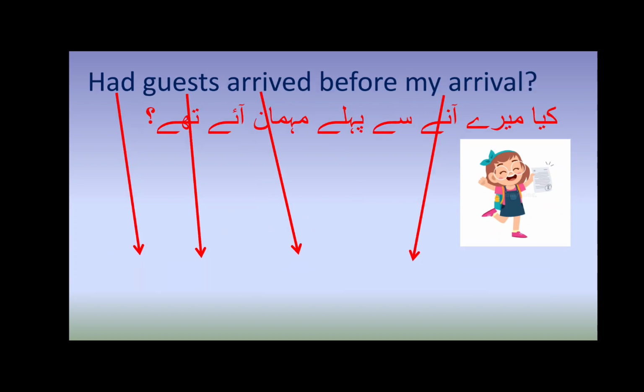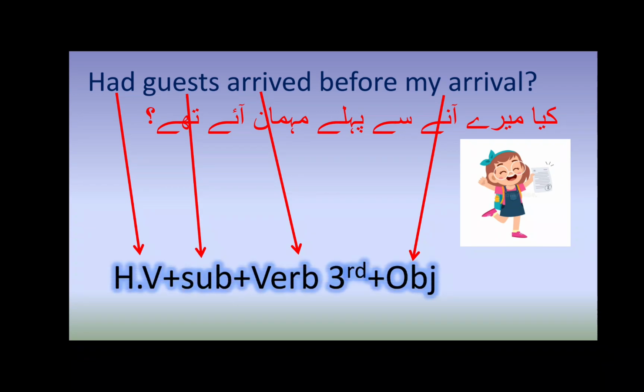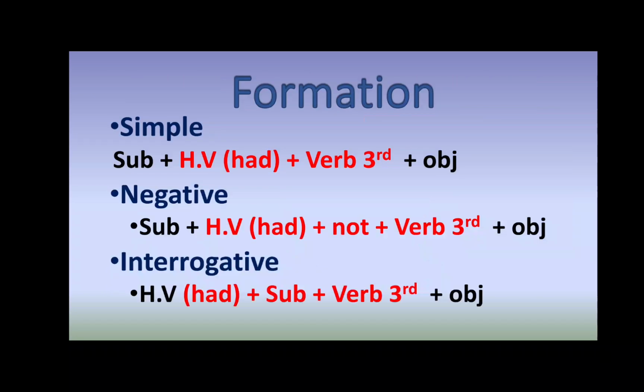Moving to the interrogative. Had guests arrived before my arrival? क्या मेरे आने से पहले मेहमान आए थे? Now the formation is subject, no. Why is it not subject? Because it is an interrogative sentence, and an interrogative sentence always starts with the helping verb. Very good. Helping verb plus subject plus third form of verb plus object. So here is the formation altogether of the three types of sentences. You can pause your video here and read it thoroughly.